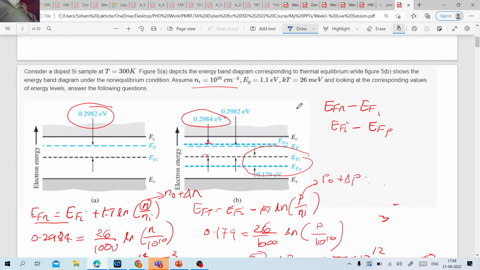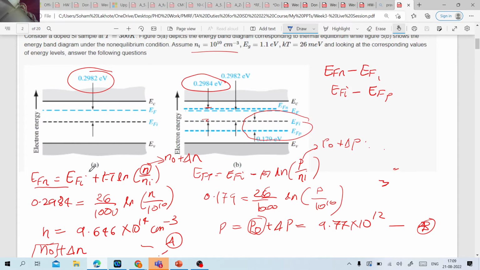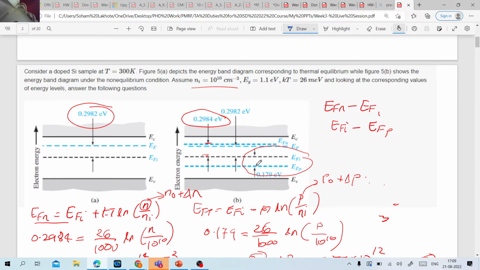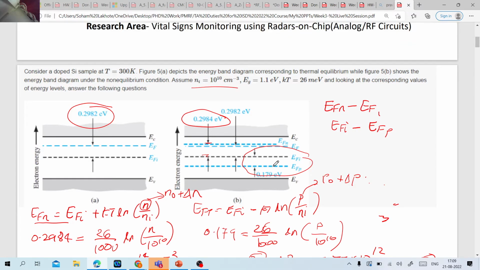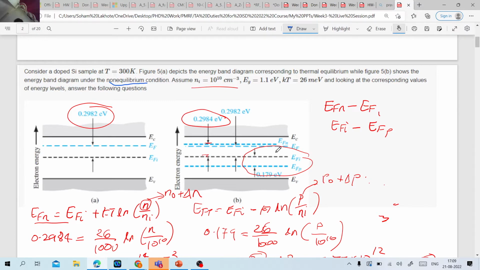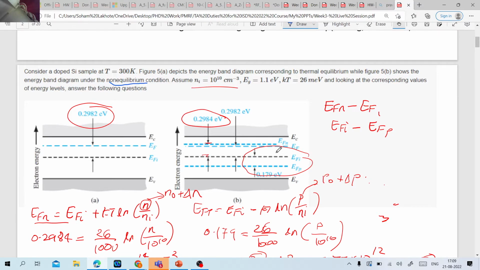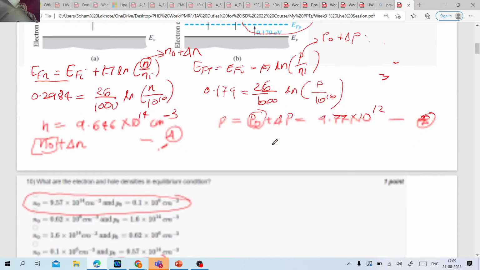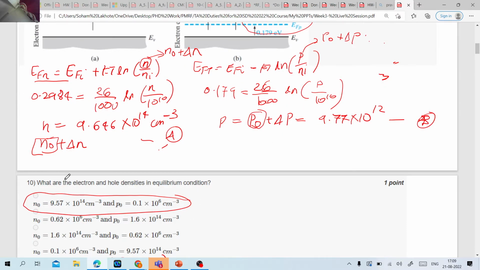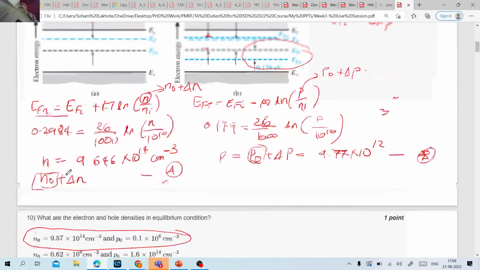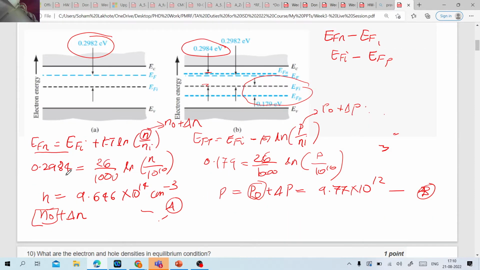So this was the first question, and what was asked is, first of all, they had given us a semiconductor material which was in equilibrium, and in the next case, it is in non-equilibrium conditions. You can see the non-equilibrium condition, and they have also given the quasi-Fermi levels. So from there itself, you know that the semiconductor is not in equilibrium, correct? They asked what the electron and hole densities are in the equilibrium condition as well as the non-equilibrium condition.